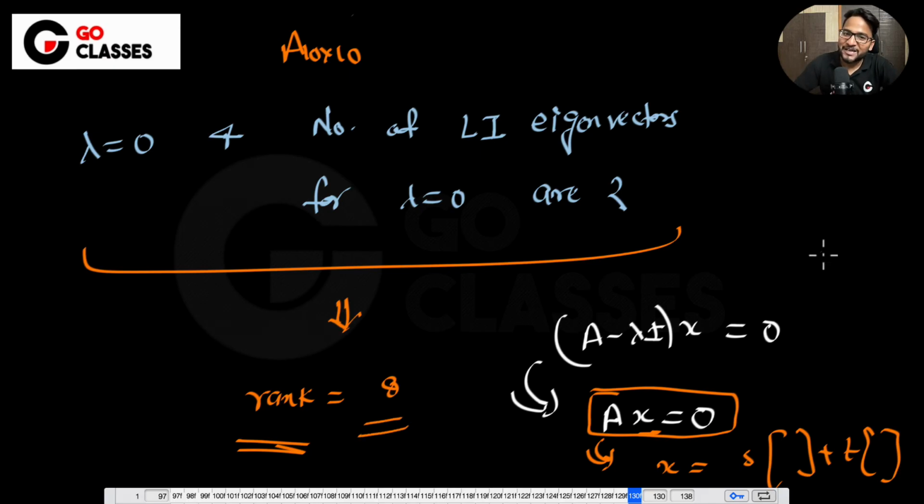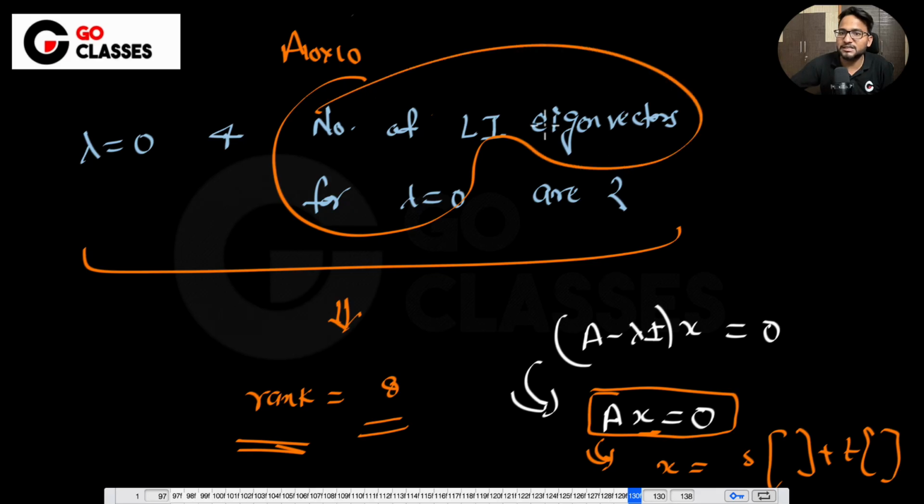Are you getting my point? So basically, if they give you the number of linearly independent eigenvectors corresponding to lambda equal to 0, it means they are talking about the nullity. This is the same as nullity.